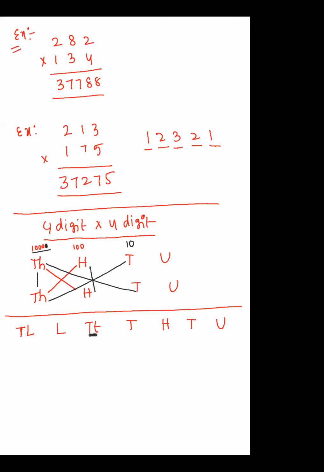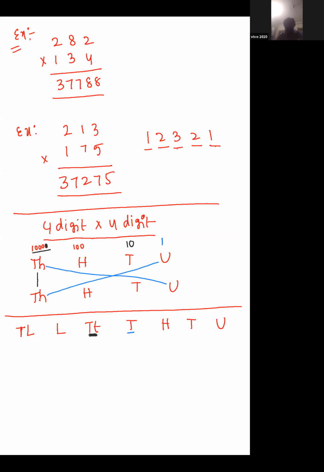So come to 100. Sorry, come to 1,000. For 1,000, see, I am erasing all these things. For the 1,000, 1,000 into the unit place digit, if you multiply, then only you are getting 1,000. Is it clear to everyone or not? There are two possibilities. Here 100 into 10s, if you multiply, then only you are getting 1,000.